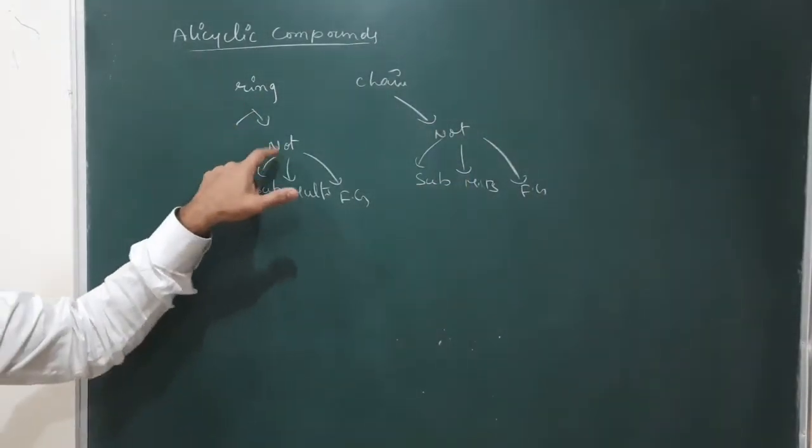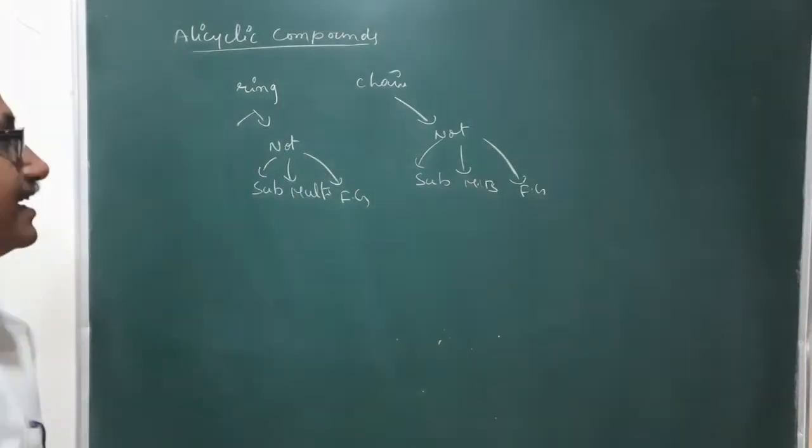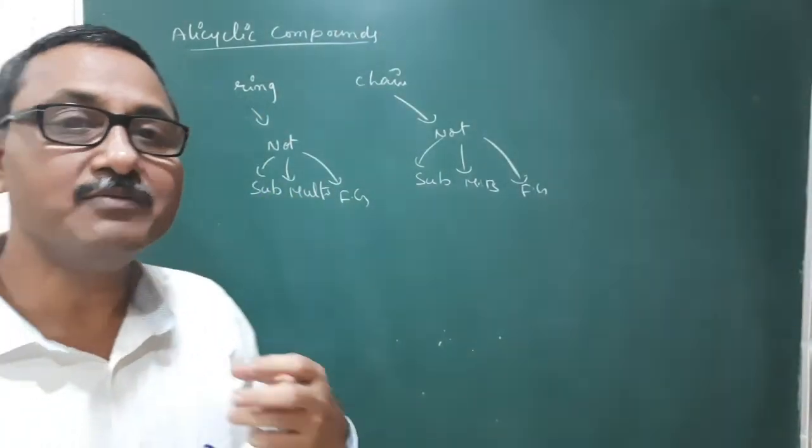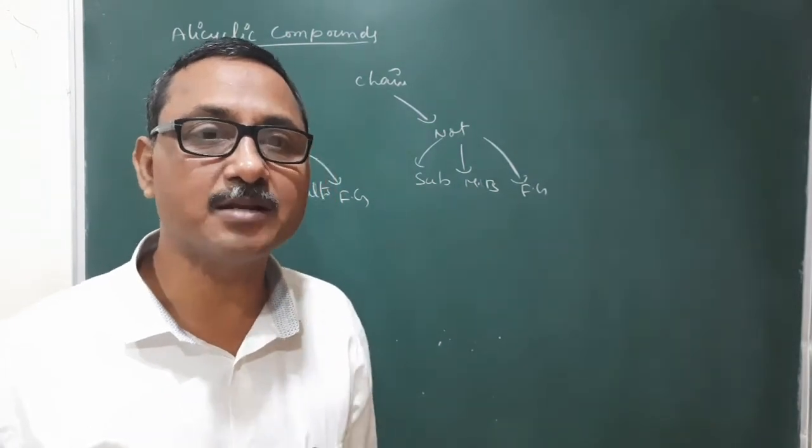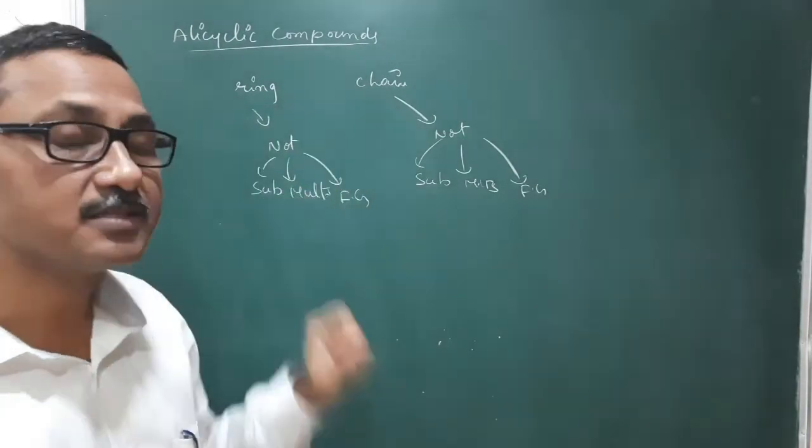Here, the ring does not have this, and the chain is also not contained. In this situation, we will write the name of the organic compound based on the number of carbon atoms present in the ring as well as the chain. How?